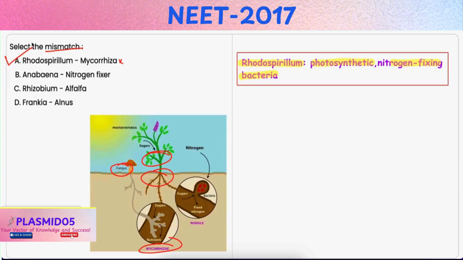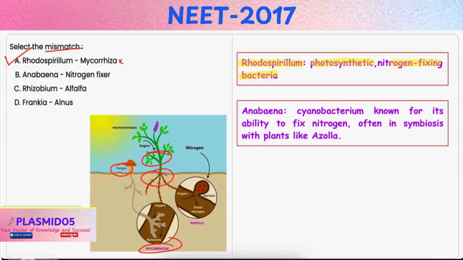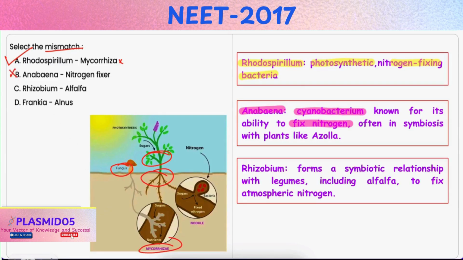Option B, Anabaena is to nitrogen fixer. Now, this is a correct match because Anabaena, which is a cyanobacterium, is known for its ability to fix nitrogen. Hence, it is incorrect. Option C, Rhizobium is to alfalfa. Now, this is also a correct match because Rhizobium forms a symbiotic relationship with legumes, including alfalfa, to fix atmospheric nitrogen.